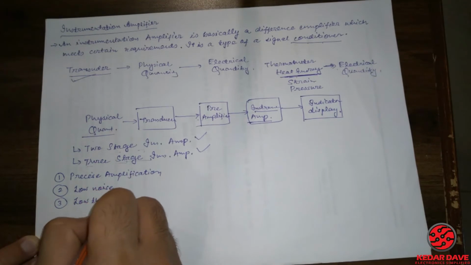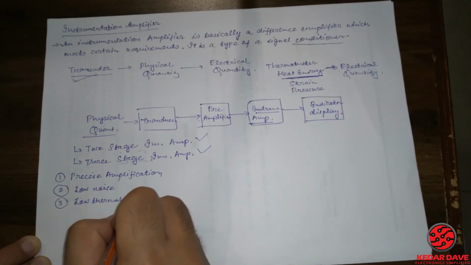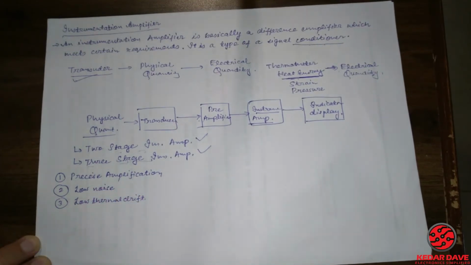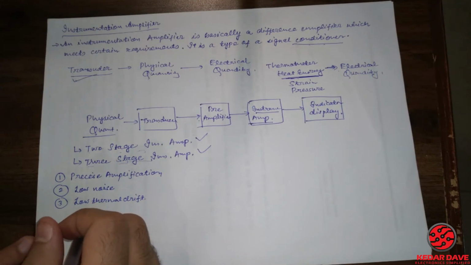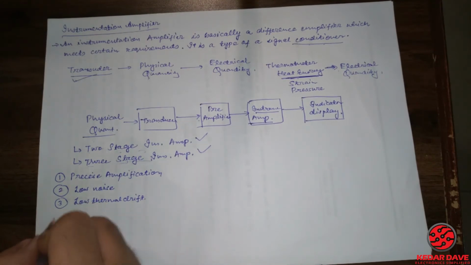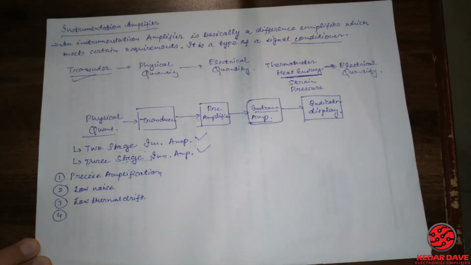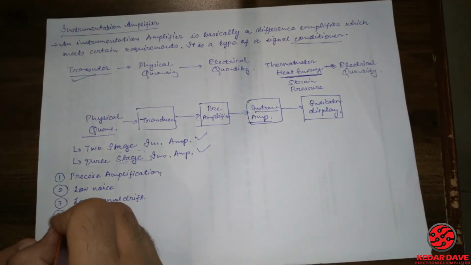Thermal drift means if any heat energy is produced in the instrumentation amplifier, it should not disturb the electrons, because due to the heat energy less resistance is provided, so more current will flow through it and it will damage the total instrumentation amplifier. So that is the term.